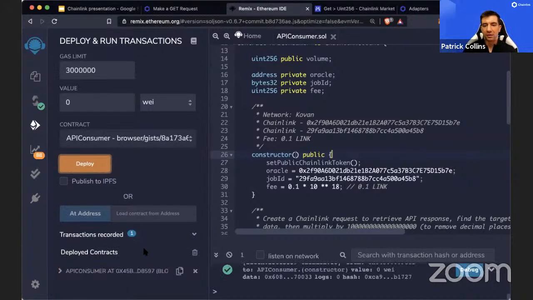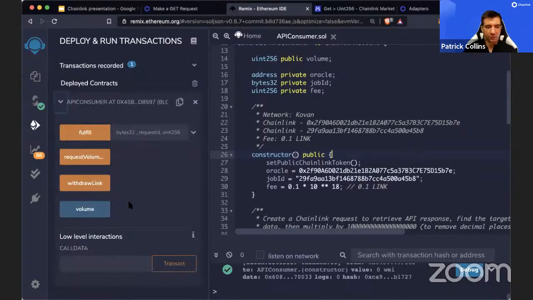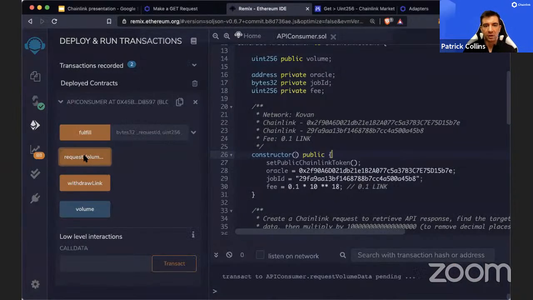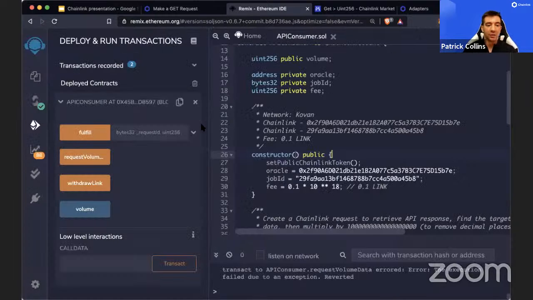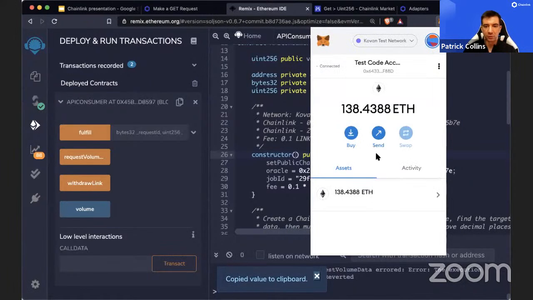And then just so that you guys can get familiar with this, here's the contract. I am going to hit this request volume data without sending it any link. So if you see this gas estimation errored, this should be a sign: oh, I forgot to send it link, right? Gas estimation failed means that there's not enough token to pay for what you're trying to do. Not enough Ethereum, not enough link, or you're trying to do something that costs unlimited gas, right? So just be aware that that's what that's saying. Because remember, this is following that request and receive lifecycle.